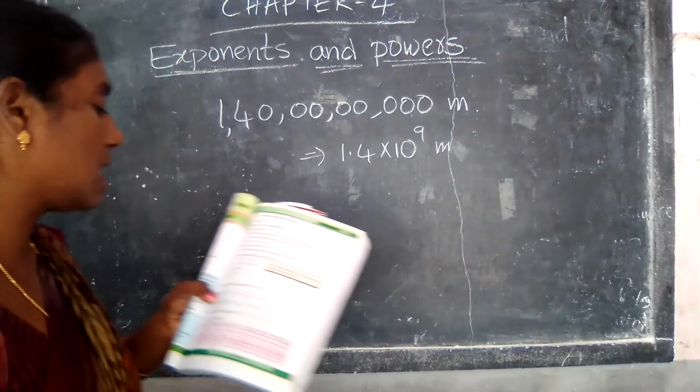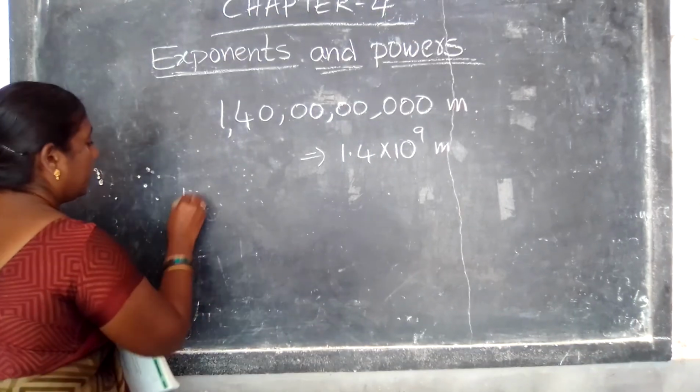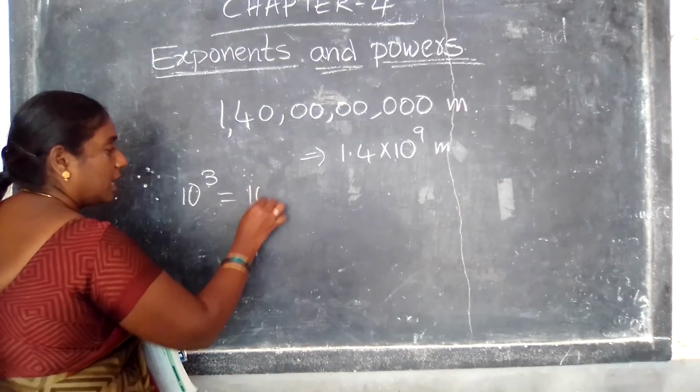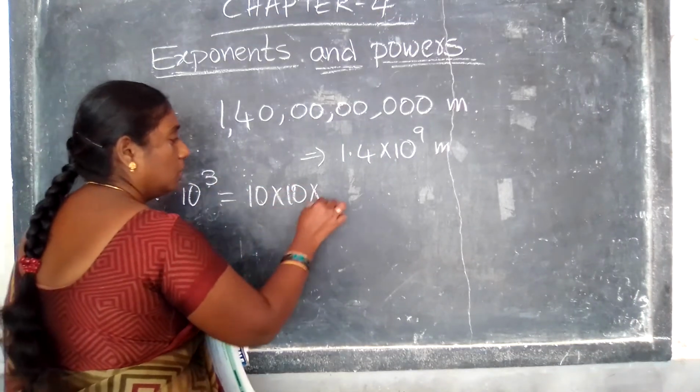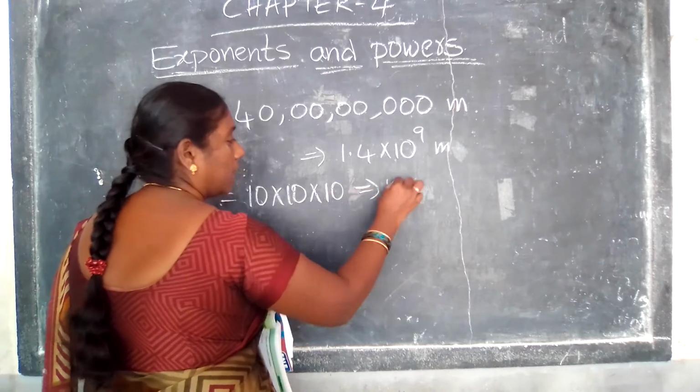See here, example: 10 power 3 is 10 into 10 into 10, that is 1000.